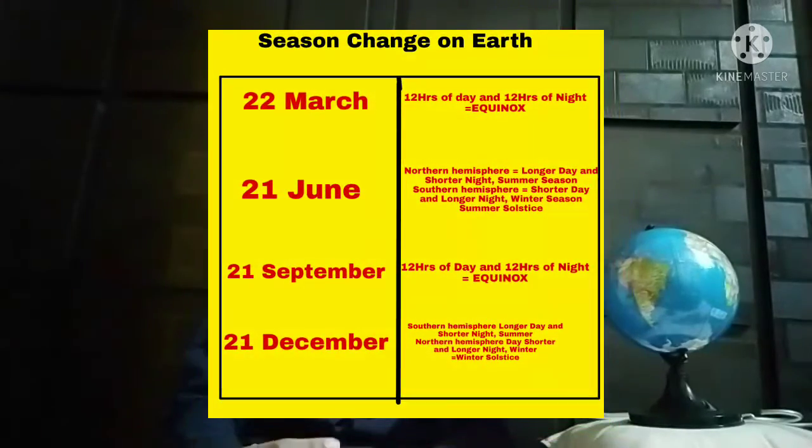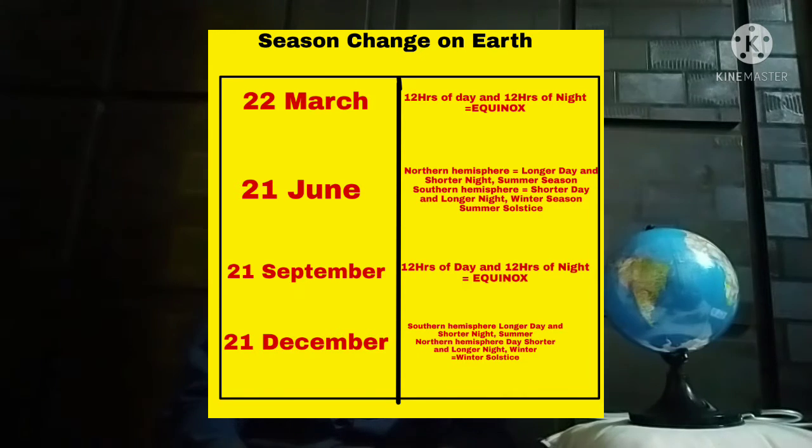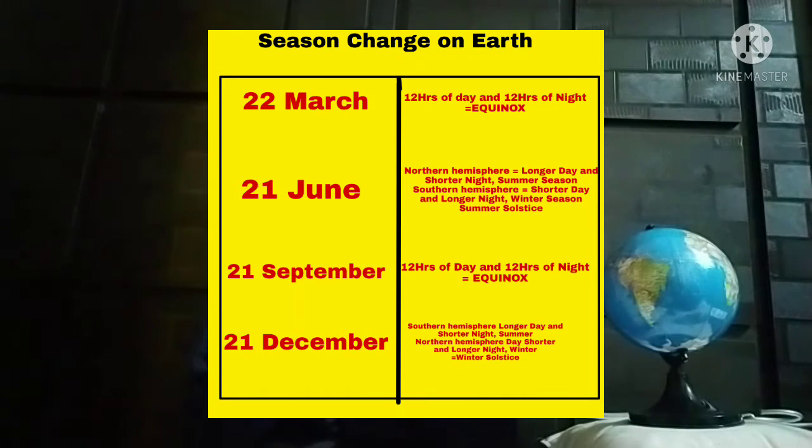Next we move to the month of March. In the month of March we face equinox. What is equinox? Equinox is when the day has 12 hours of day and 12 hours of night. There is a little difference: this is only on 22nd March, and one more day is there, I will tell you. The day when there are 12 hours of day and 12 hours of night is called equinox.